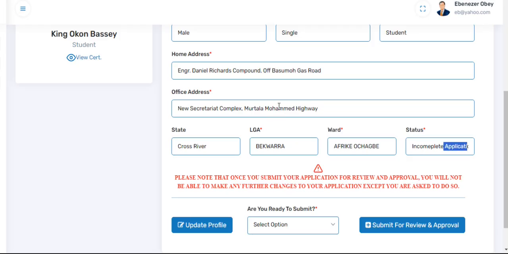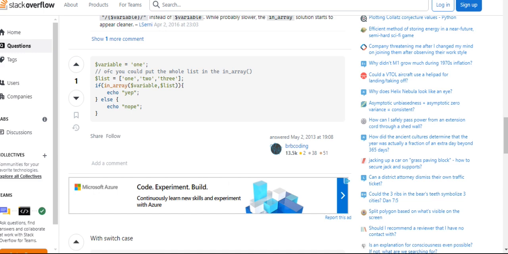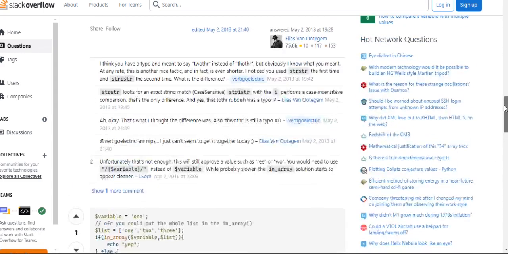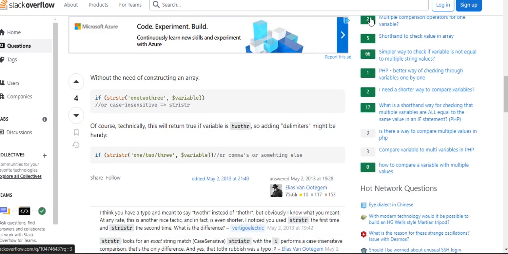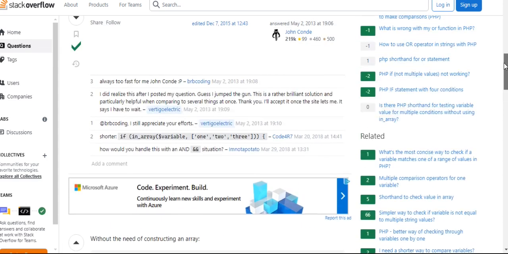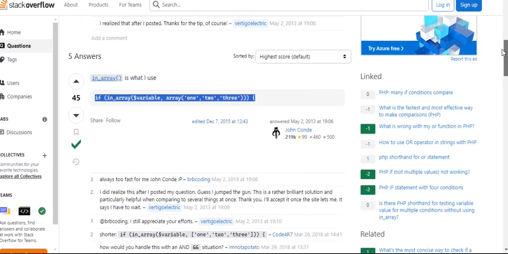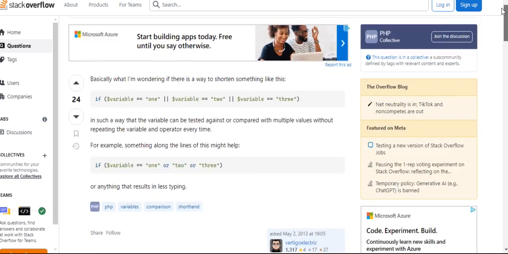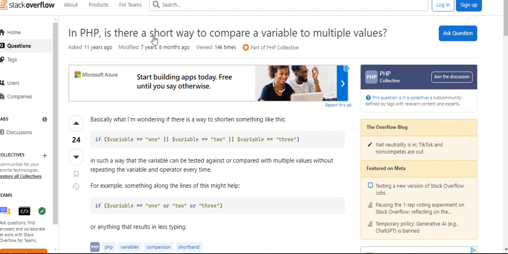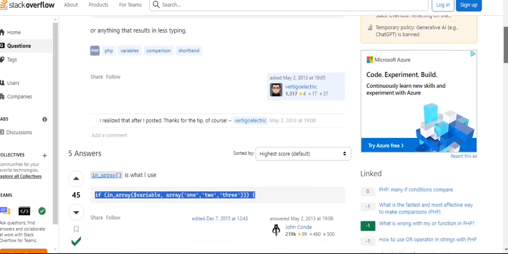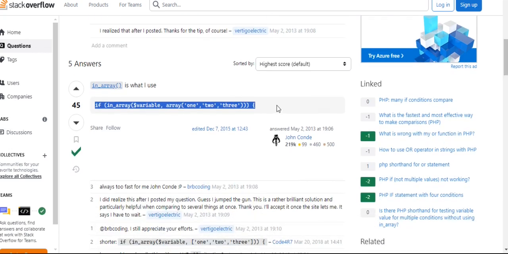Thanks to this guy, credits to, sorry, I'm trying to get the guy whose page I got the solution. Yeah. And the same question was asked here in PHP: is there a short way to compare variable and multiple values? But he didn't give what will happen. I had to work out that myself.